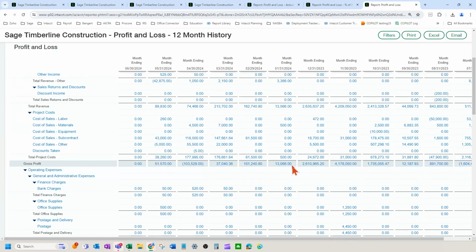Yep. So it's just an allocation. I know we went a little bit deeper, but I think that's one of those important things. Yeah, good question, Reed. If you're on QuickBooks, or an accounting system that doesn't allow you to properly job cost, obviously it's not going to be reflected in things like this. So I think it's cool that we're able to dive into that a little bit. Yeah. And Intacct does offer a method to do that automatic allocation, so you don't have to think about it too much. It just does it based on costs or labor or something like that, like we discussed. So yeah, it's pretty cool.